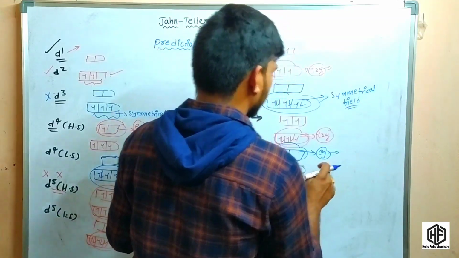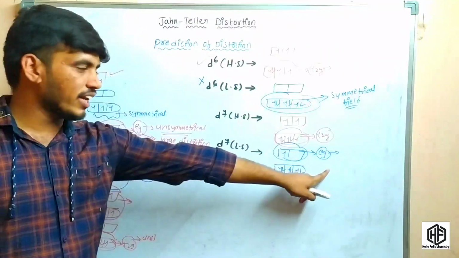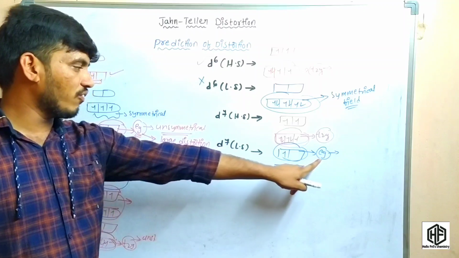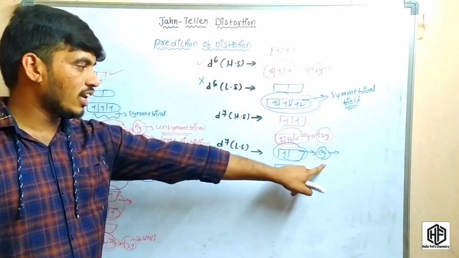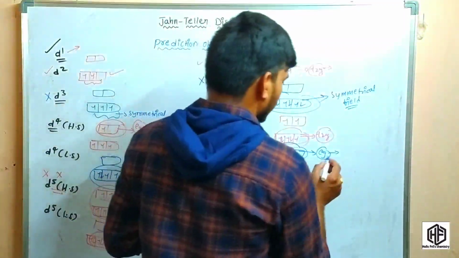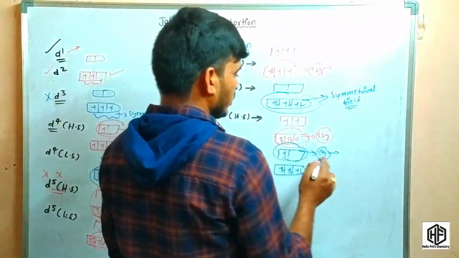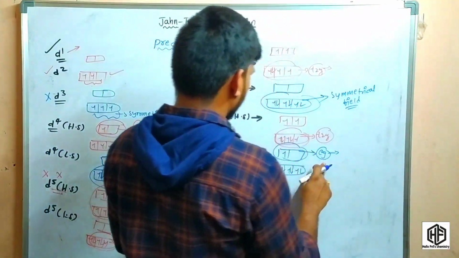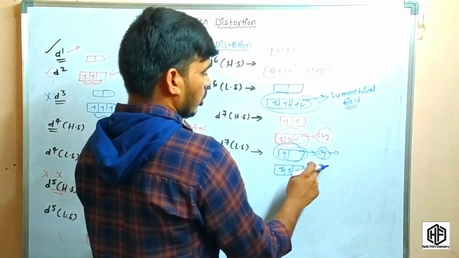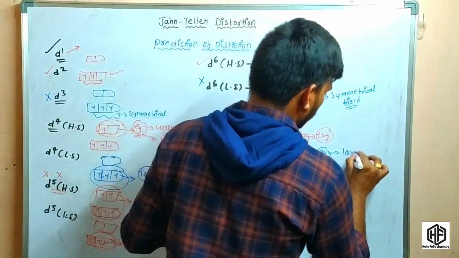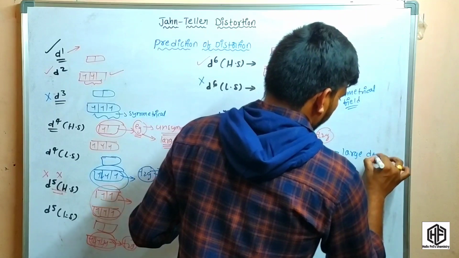That eg set orbital is an unsymmetrical field, and whenever it is unsymmetrical, it exhibits the Jahn-Teller effect. The eg set orbital is along the axis, so the repulsion is very high. So it exhibits the Jahn-Teller effect, and a large distortion takes place.